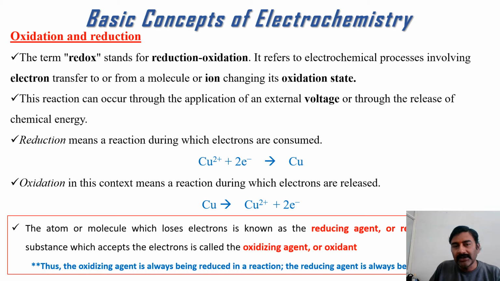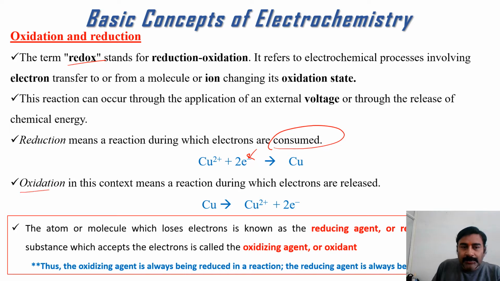Whenever we are using electrochemical cells, two major reactions are going on inside the electrolyte and electrodes. That is the reduction reaction and oxidation reaction. Reduction means the reaction during which electrons are consumed, right? Electrons are being consumed into the system.